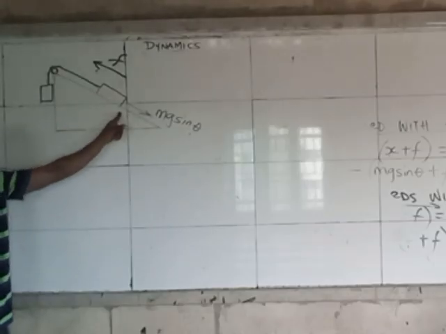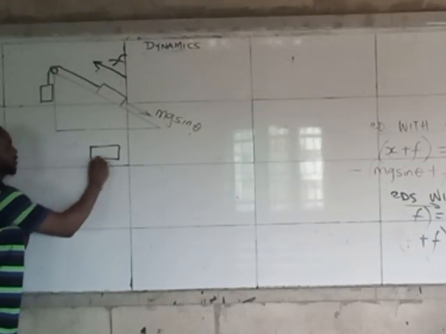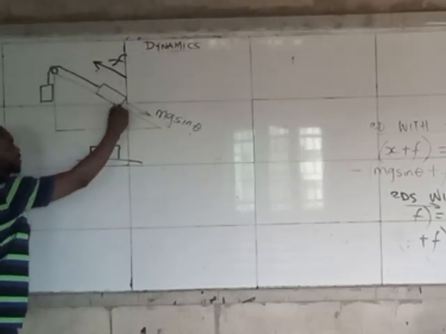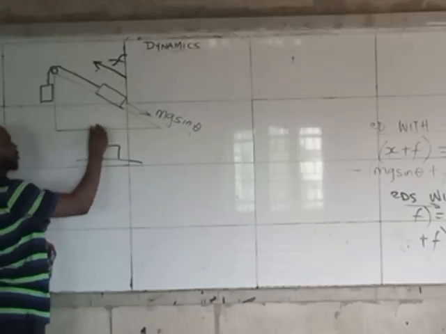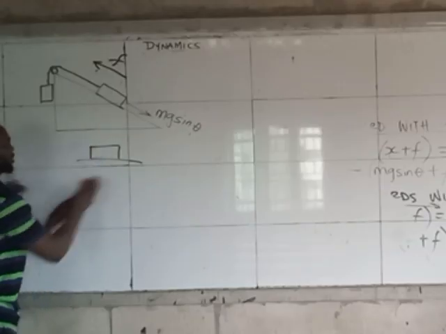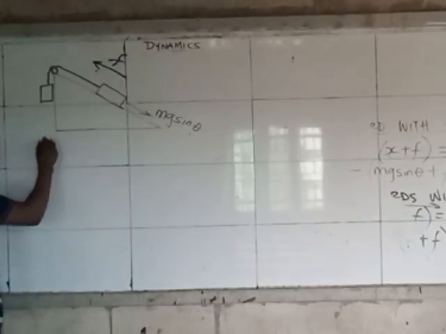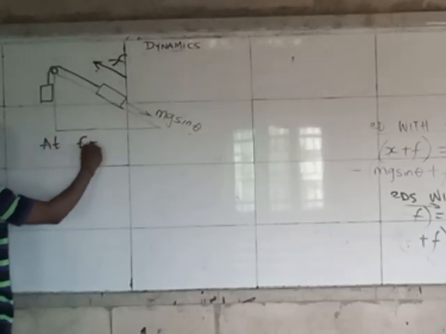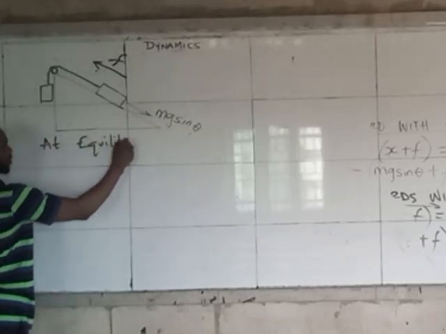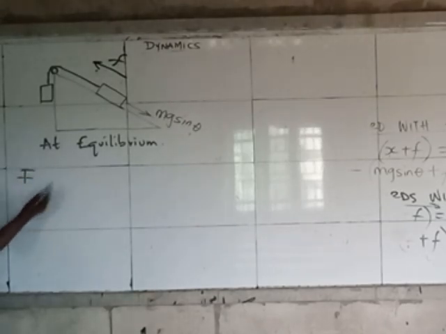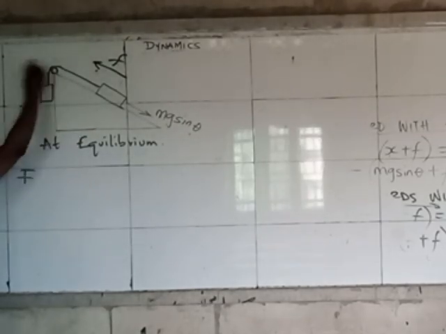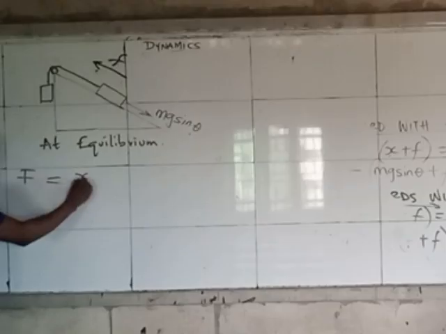This particular thing, if you take it and place it like this, this is the x-axis. Look at it here. Everything here is the x-axis side. So if that is true, it simply means that in a state of equilibrium, at equilibrium, F, that force going this way will be equal to x. So it will simply be mg sin theta at equilibrium.